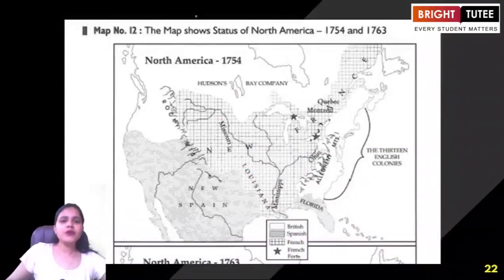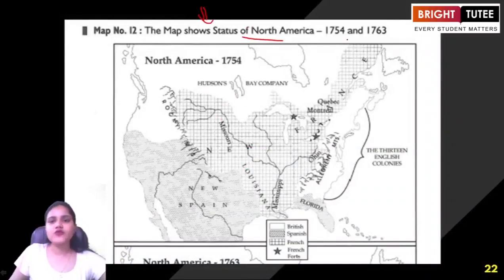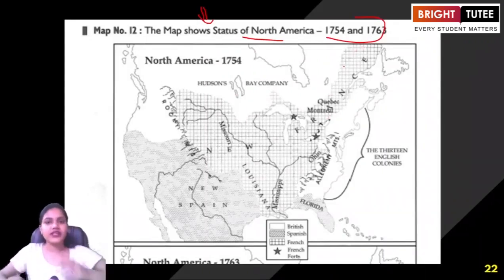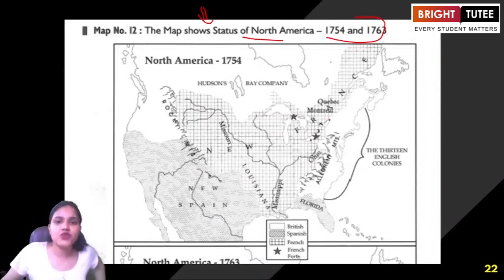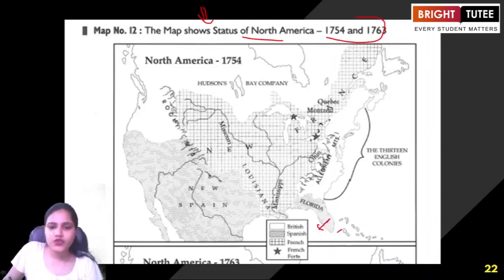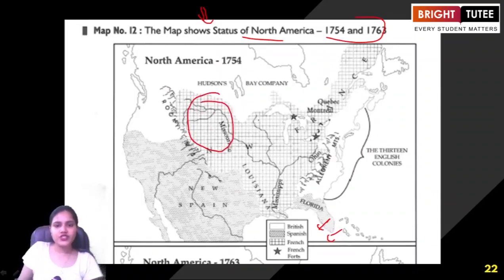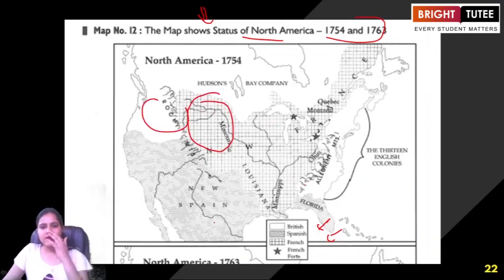Okay. Now, map number 12 focuses on the status of North America between 1754 and 1763. Here we are talking about the period before the Civil War in North America, and America's War of Independence after that. If we look at the map, you just need to focus on the British, Spanish and French colonies. For example, the crisscross region here was under the French. The plain region here is the British Empire. Obviously, the image here is faded.